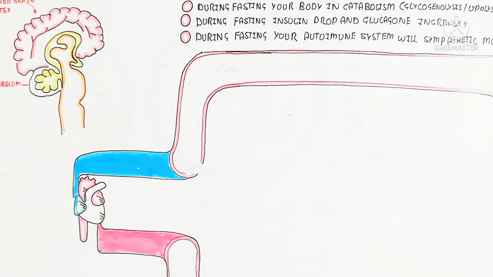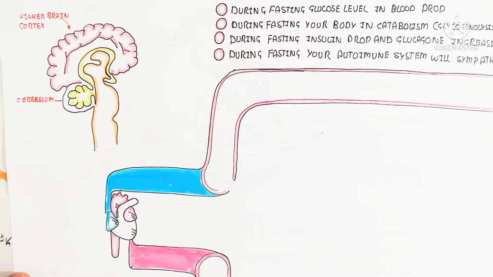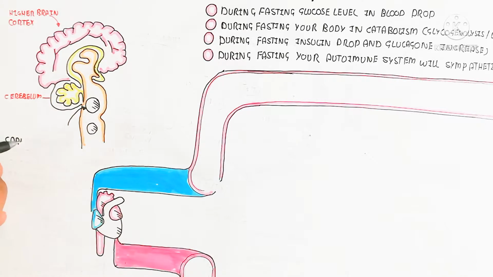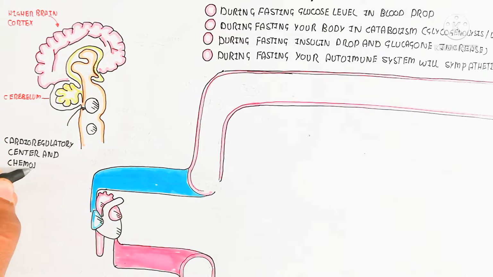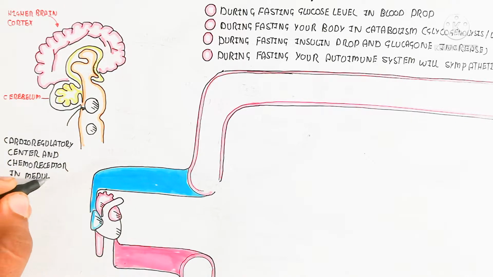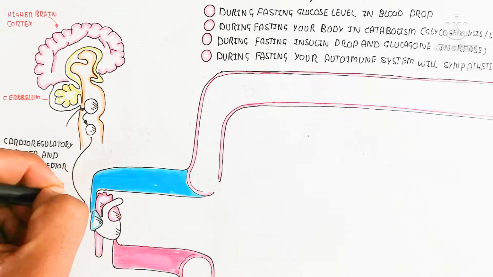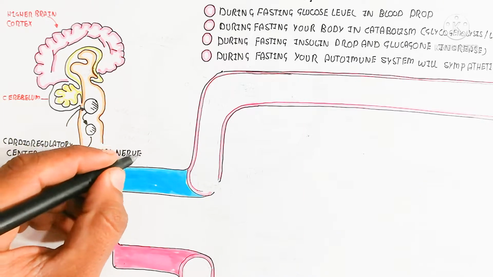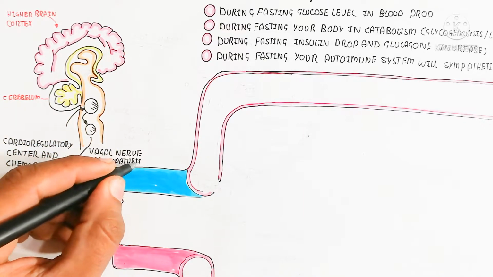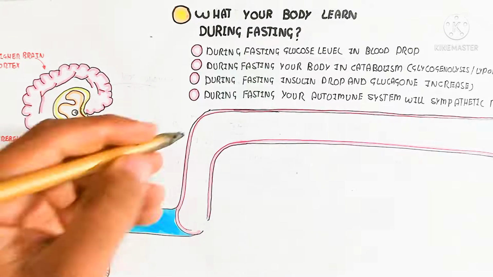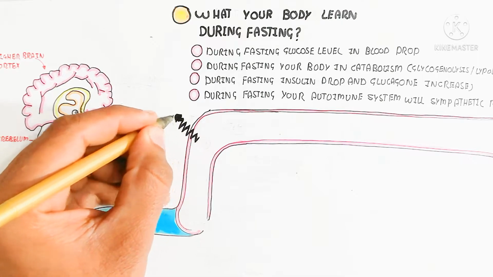So in this way the heartbeat will be slowed down due to the preservation of energy, the storage of energy, releasing less energy, and the consumption of energy will be decreased. How is it possible? Here the cardioregulatory center and chemoreceptors are present in the medulla oblongata, which can sense the chemicals carbon dioxide and oxygen used for breathing more or less. So here is the vagal nerve activation due to the parasympathetic activity, and the vagal nerve is cranial nerve 10, which is stimulated.